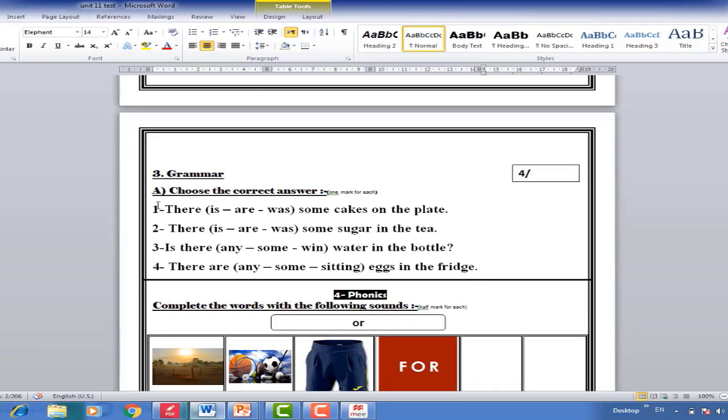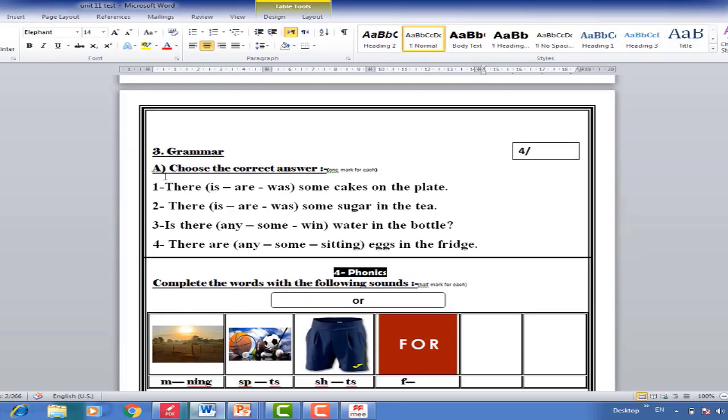Next question, this is for grammar. Choose the correct answer. Number 1, there are or was some cakes on the plate. There are some cakes on the plate. Number 2, there are or was some sugar in the tea. There is, because sugar is uncountable.